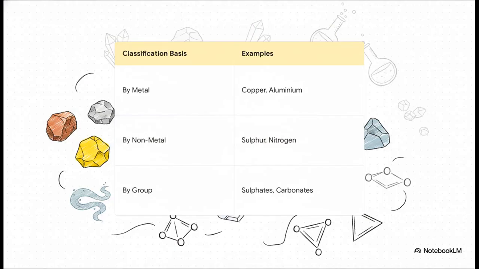And because this inorganic world is just so vast, chemists have this elegant way of grouping these compounds to make sense of them. We can classify them by the metals they contain, like your copper or aluminum compounds. Or we can sort them by their nonmetals, like sulfur or nitrogen compounds. And finally, we can group them by the chemical families they form, things like sulfates, nitrates, or carbonates. It's a super structured approach that helps us predict exactly how these minerals are going to behave in the real world.